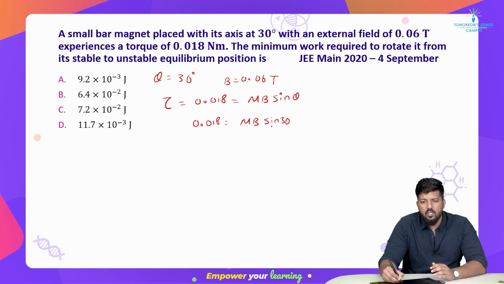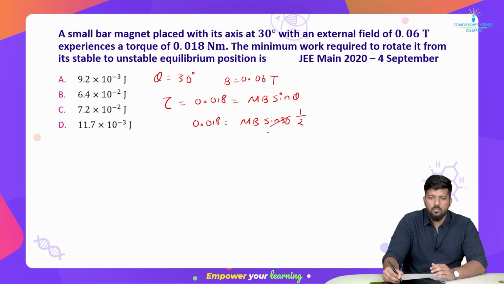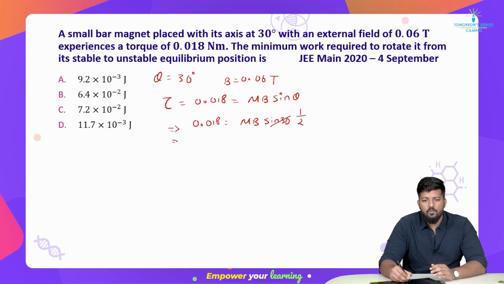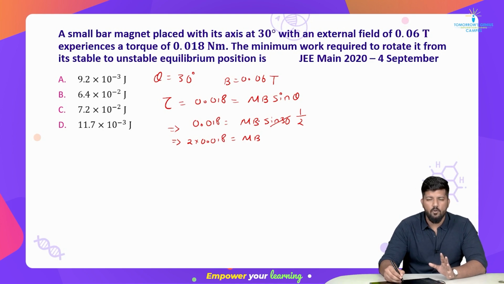Sine 30 is 1 by 2. Put the 2 on the other side, and we get 2 into 0.018 equals mB. See, I'm not putting the value of B anywhere. That is the logic behind it, because I want my answer to be very clear to me. We are going to do this in a very easy way.